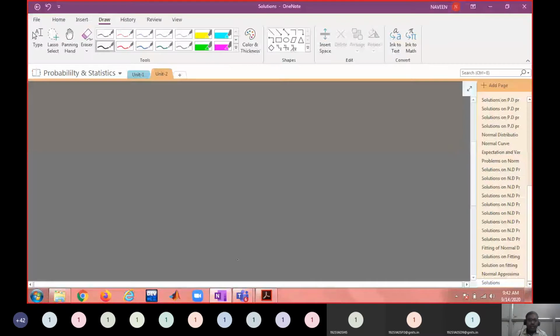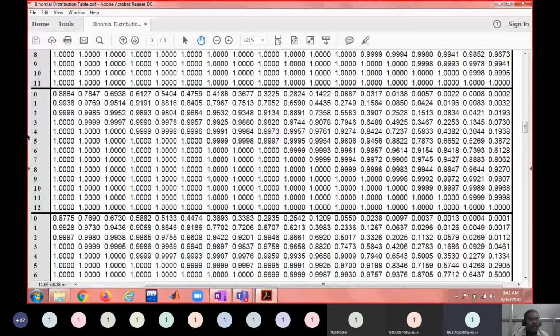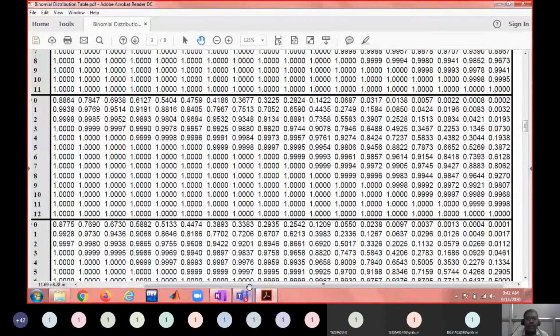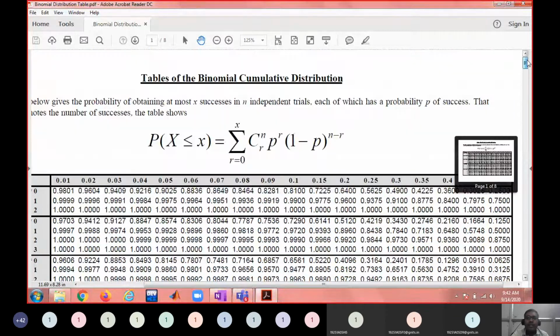So this is 0.8062 minus F of 3, which is 0.0730. Make a note that this is a cumulative distribution. What is that value? 0.0730.